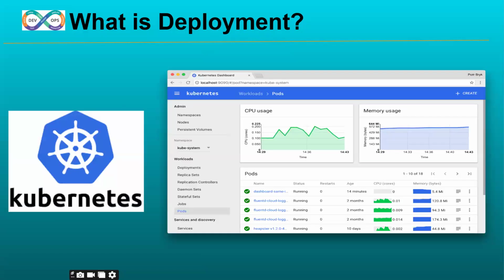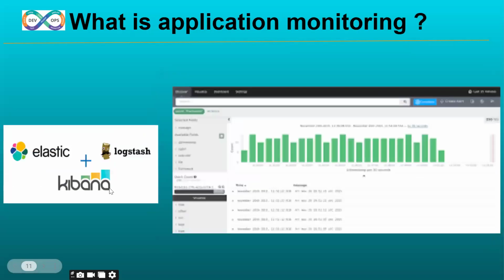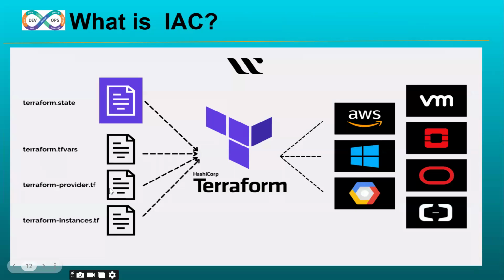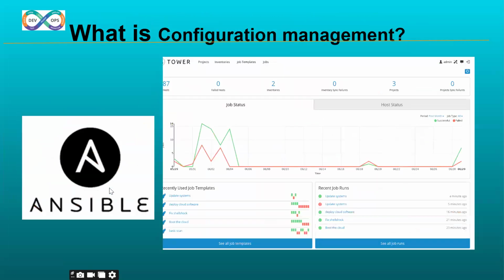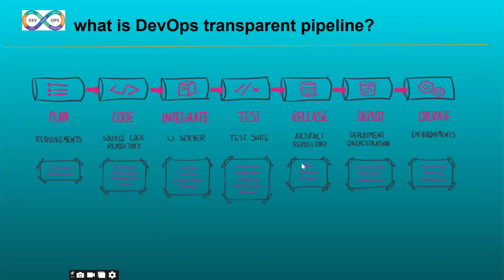And these Docker containers we can manage and control with Kubernetes. Kubernetes is an orchestration tool. And we are going to learn ELK (Elasticsearch, Logstash, Kibana) and Terraform. Terraform is a cross-cloud platform. With the help of all these tools, we can implement an automated DevOps pipeline.